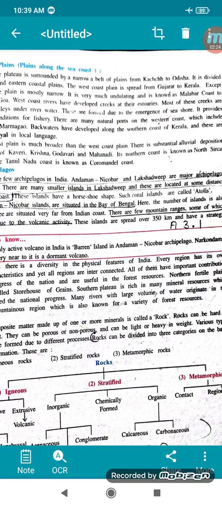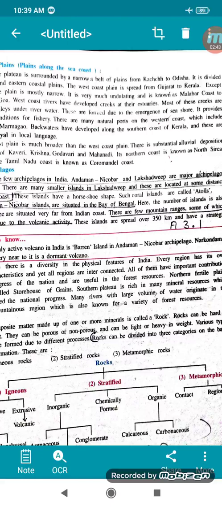East coast plain is much broader than the west coast plain. That means the west coast plain is a little narrower, but the east coast plain is broader. There is substantial alluvial deposit in the deltas of Kaveri, Krishna, Godavari and Mahanadi.